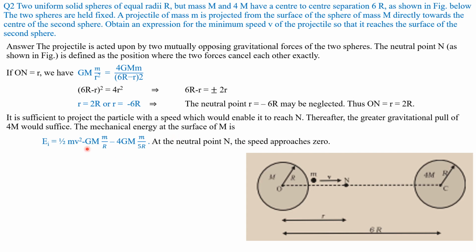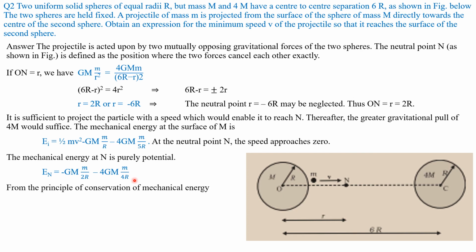We are equating the total mechanical energy at the point N. Therefore, the mechanical energy at N is purely potential energy, so the ½mv² kinetic energy can be neglected. Therefore, En = −GMm/2R − 4GMm/4R.